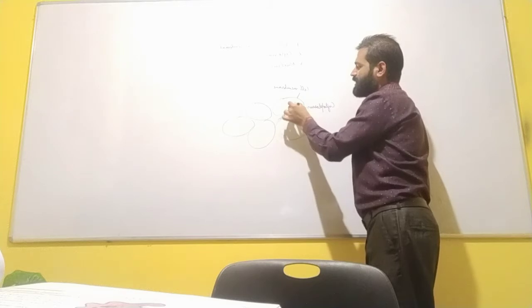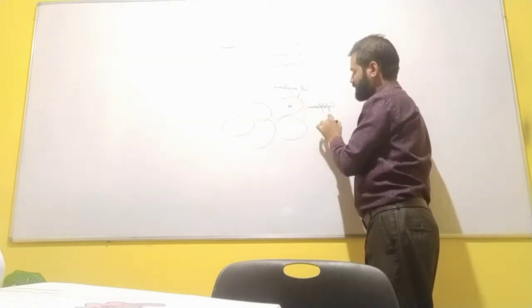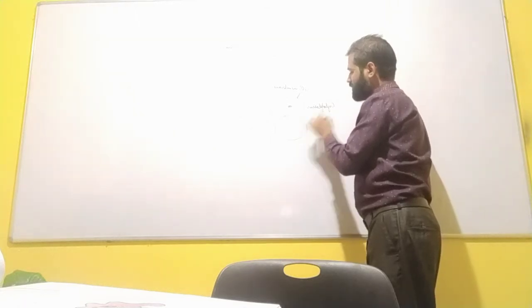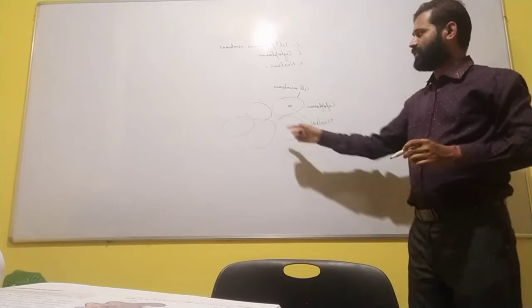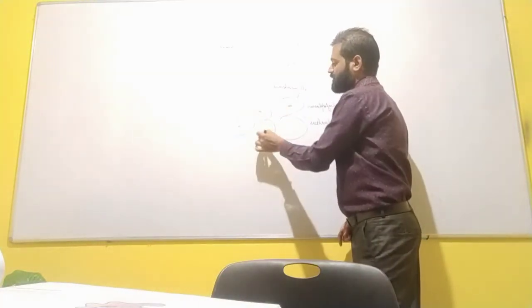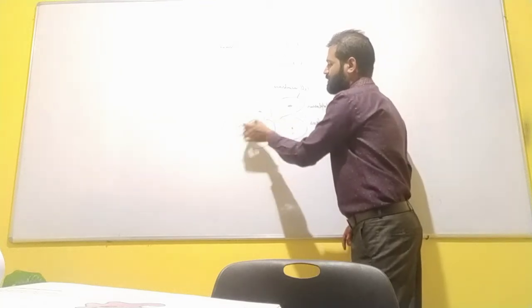And in the center, there is a dense substance that is called the nucleus. So every cell contains this. Here also it contains a nucleus, and cytoplasm everywhere.